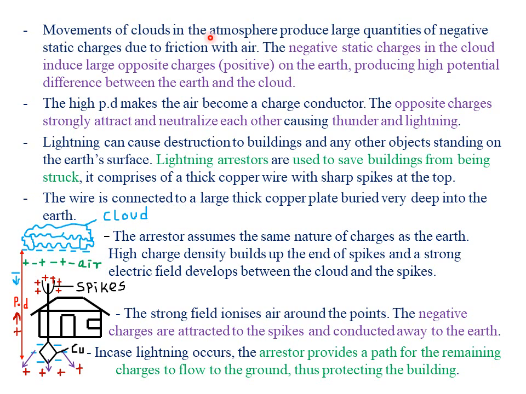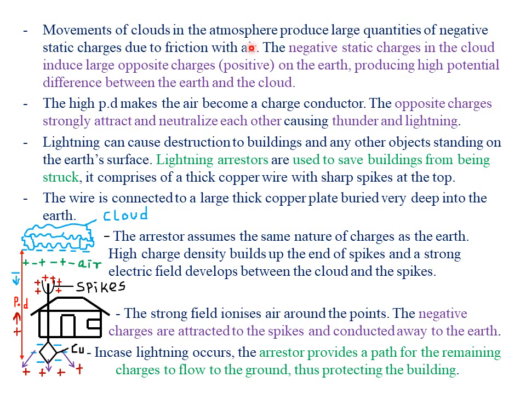So the movement of clouds in the atmosphere usually produces large quantities of negative static charges. As the clouds move past each other, we have friction in between them, so we have production of static charges due to friction with the air.